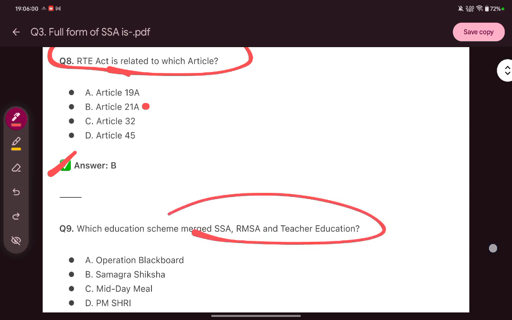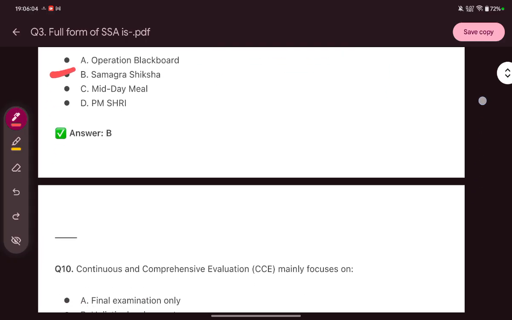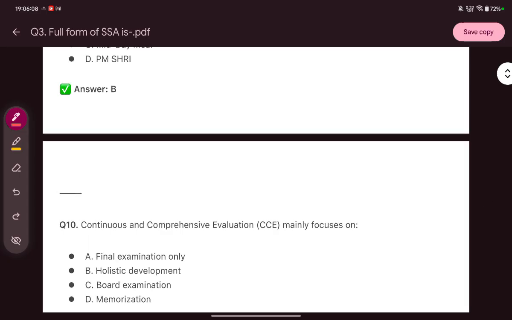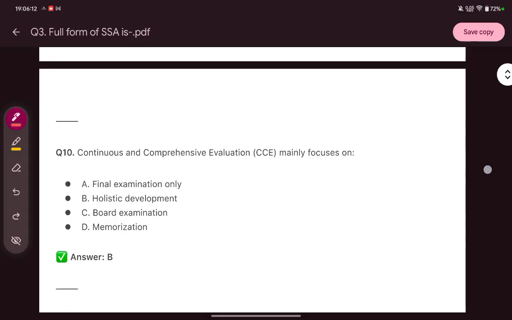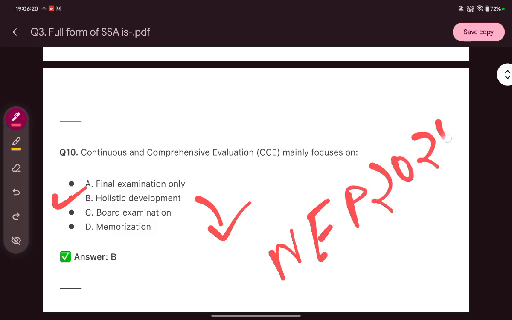The answer is Samagra Shiksha. Next question is, continuous and comprehensive evaluation mainly focuses on, the answer is holistic development. This is also recommended by NEP 2020.